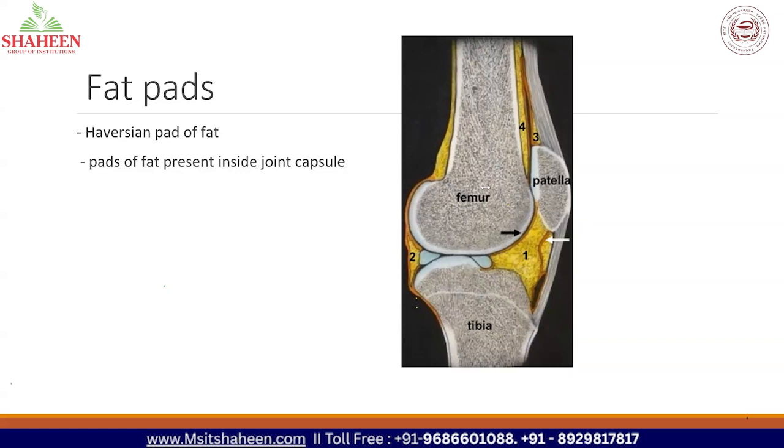Once again, when a muscle is closely related to a bone and that muscle is moving, it moves around the hard surface of the bone, which causes damage to the muscle. To prevent this damage, bursae are present so that the muscle is not harmed severely. In simple terms, we can say it protects from friction. So this is the Haversian pad of fat.